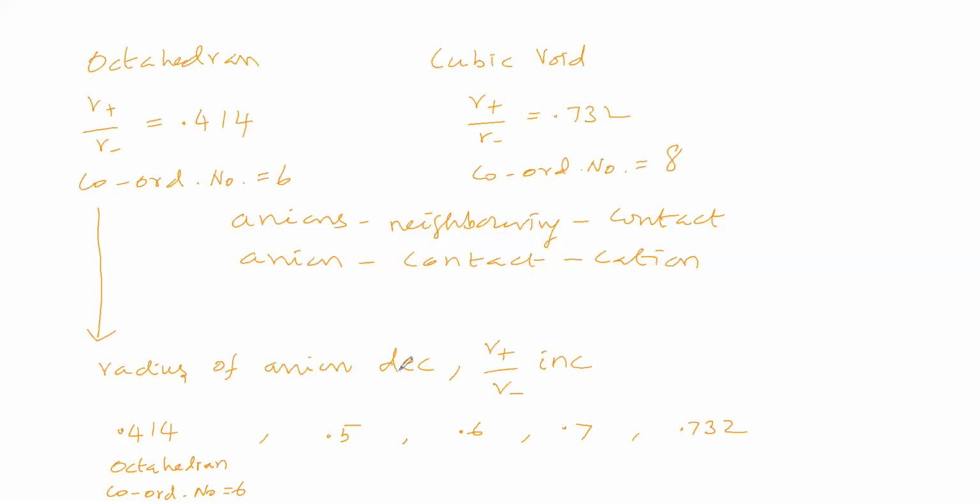We are going on decreasing the size of the anions, so the radius ratio went on changing like this. When the radius ratio came to this place, it becomes cubic void. Now the coordination number is 8.